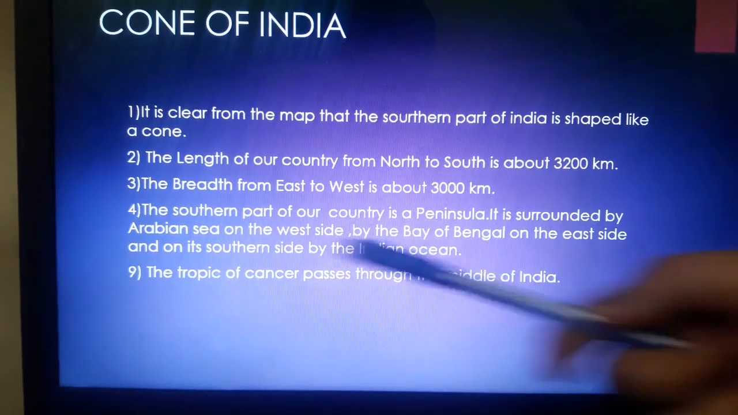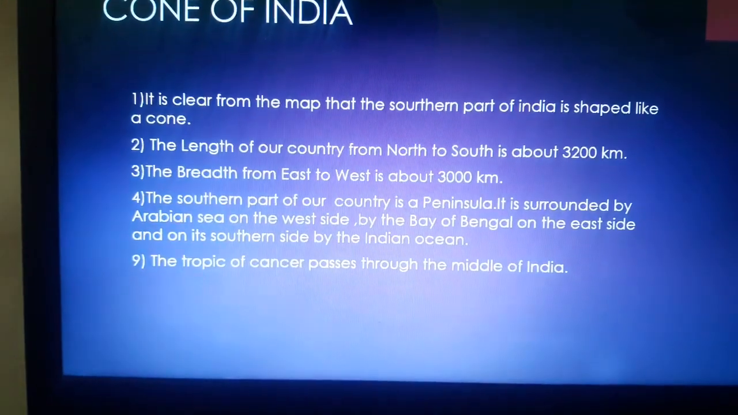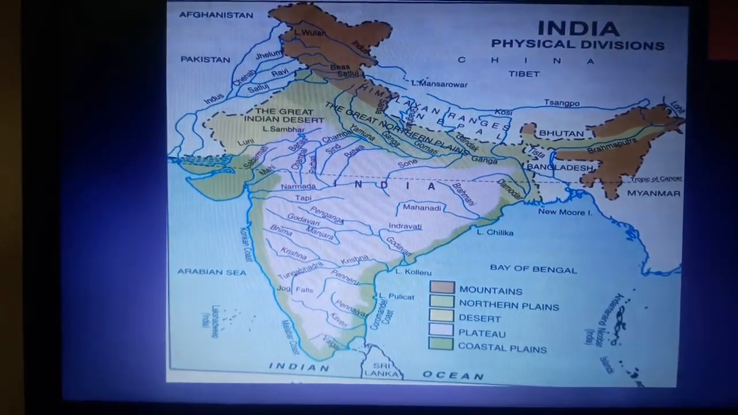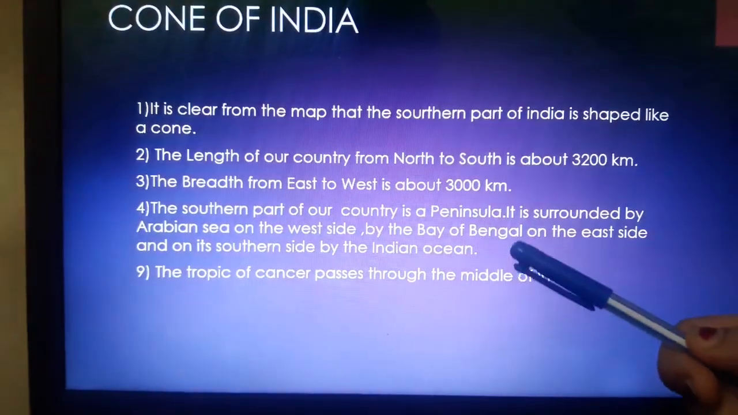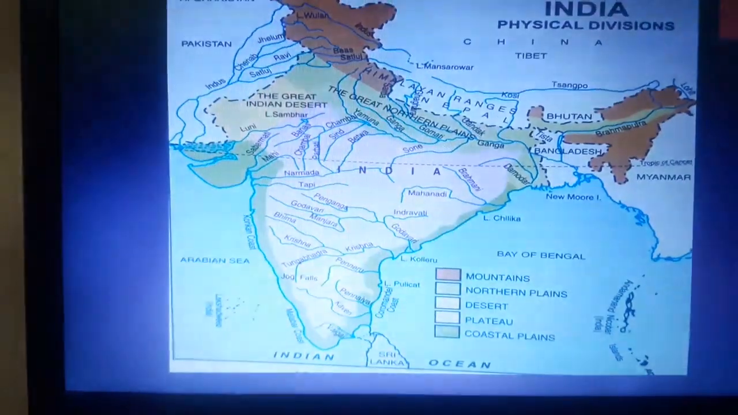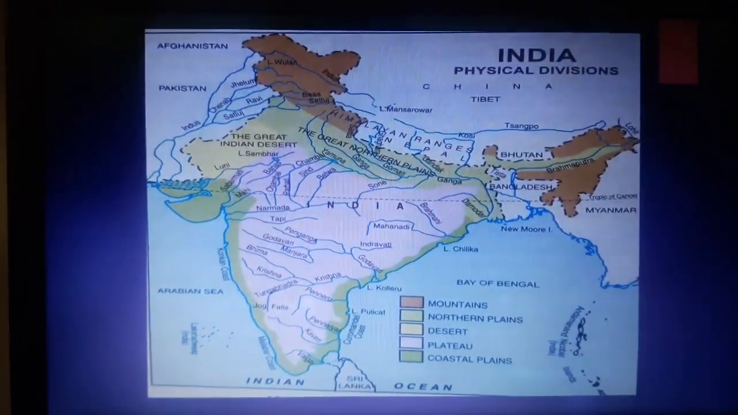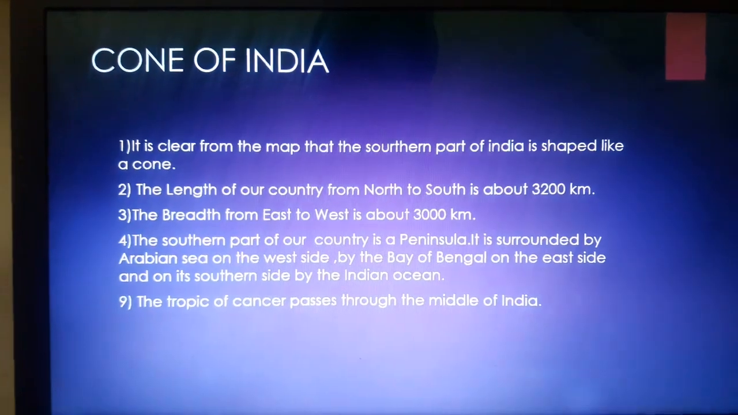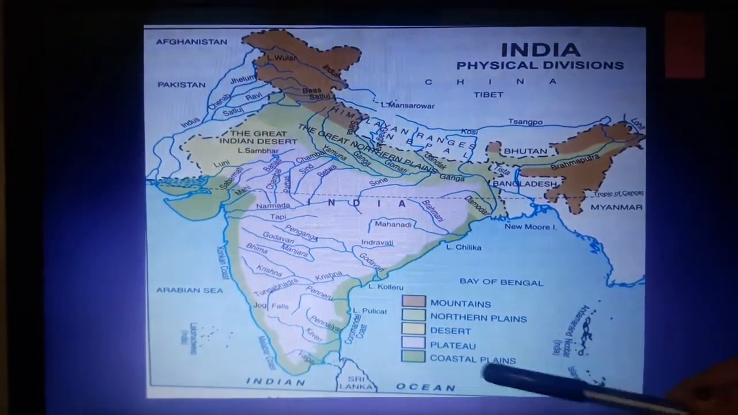So it is surrounded by the Arabian Sea on the west side. Let us see. The Arabian Sea is on the west side. You people can see it. Now the Bay of Bengal on the east side. Let us see. Bay of Bengal at the east side. Indian Ocean at the southern side. Let us see. Yes, the Indian Ocean is at the south side.